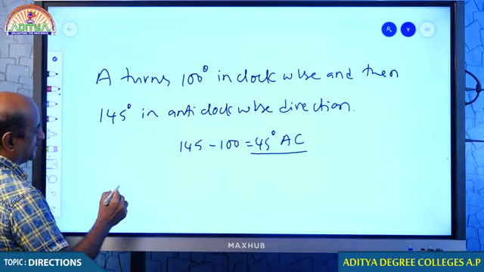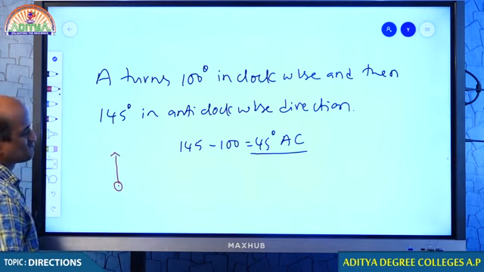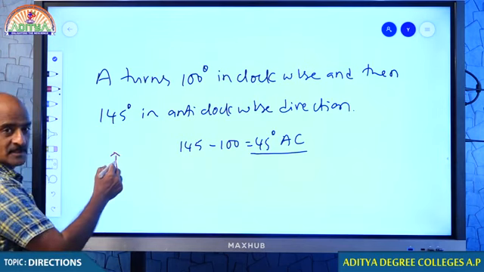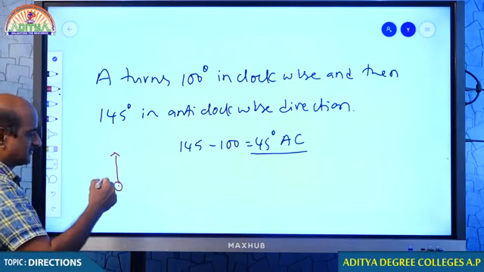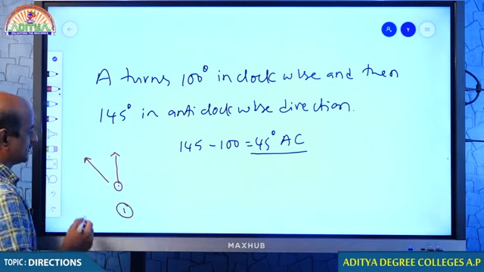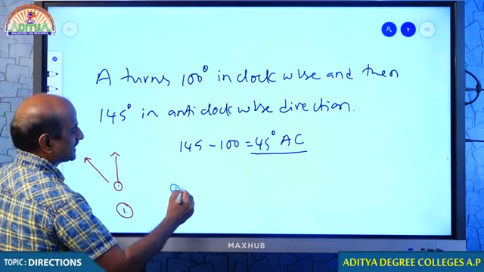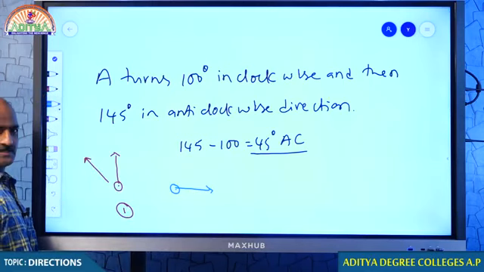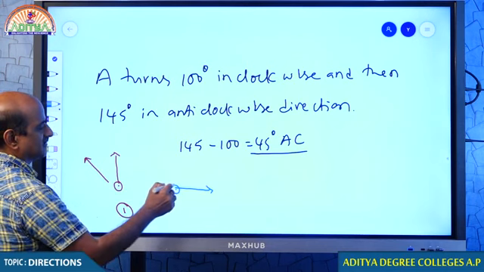Probably, I believe that you might have taken A is facing in north direction. Okay, students, let me suppose that if A is facing north direction, we have to take 45 degrees in anti-clockwise direction. This is possibility number 1. Let me tell you possibility number 2. If A was initially facing east, from there he has to turn 45 degrees in anti-clockwise direction.